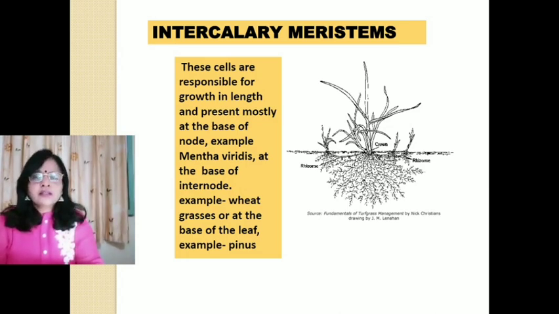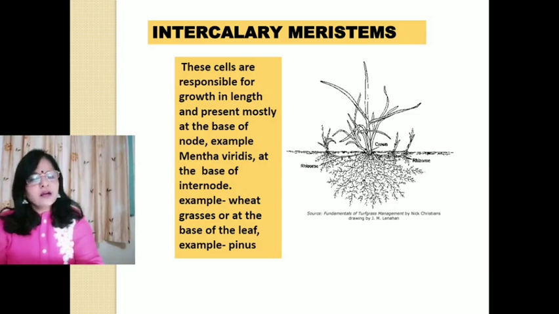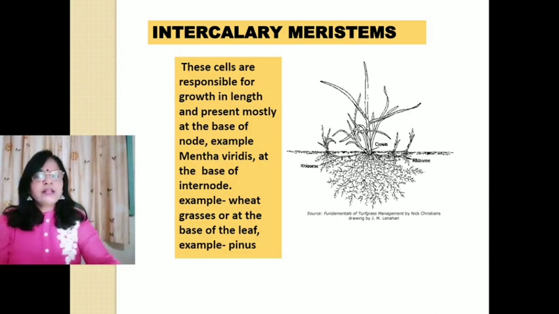In grasses, wheat, etc., they are found at the base of the internode. And at the base of the leaf also, in the case of Pinus, they are found at the base of the leaf. So these are the three different types of meristematic tissues.